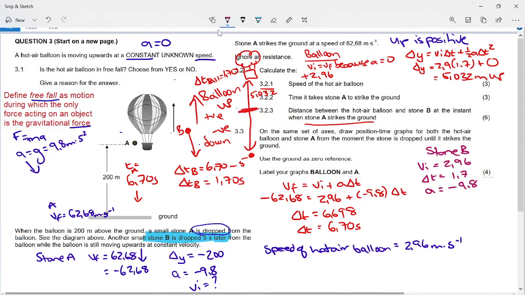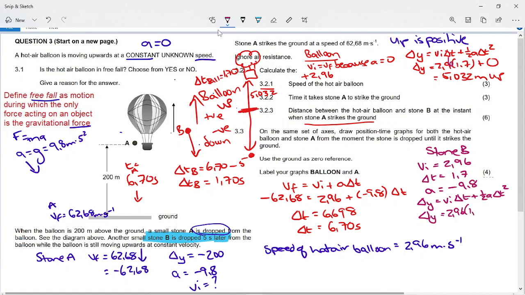So if we use that exact same equation again, delta y equals VI delta t plus a half a delta t squared. This one's a bit more tricky because we can't get rid of anything with a 0, but it's not that much more tricky. So we've still got 2.96. Look, I forgot to put the 6 here because I can't read my own handwriting.